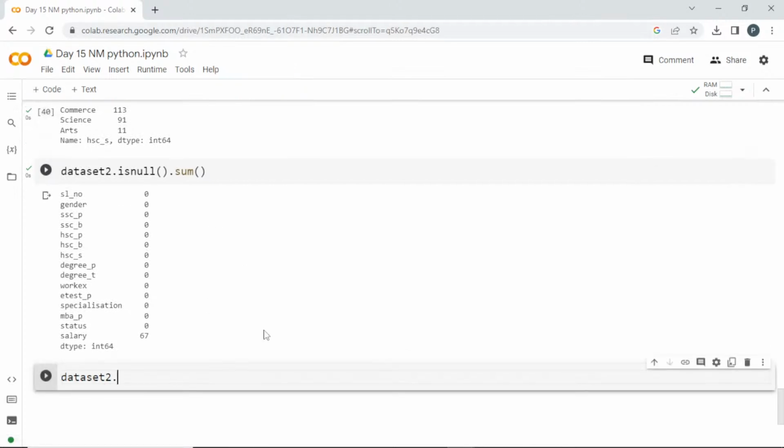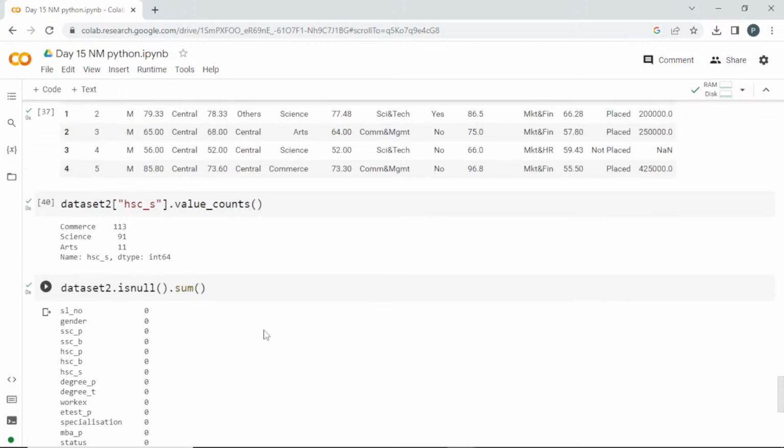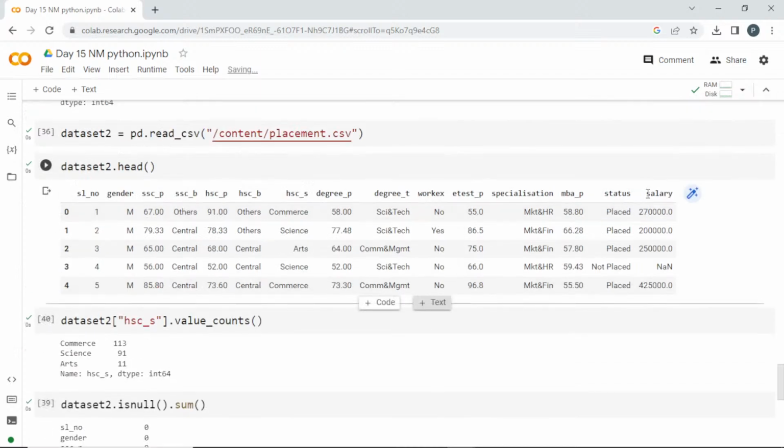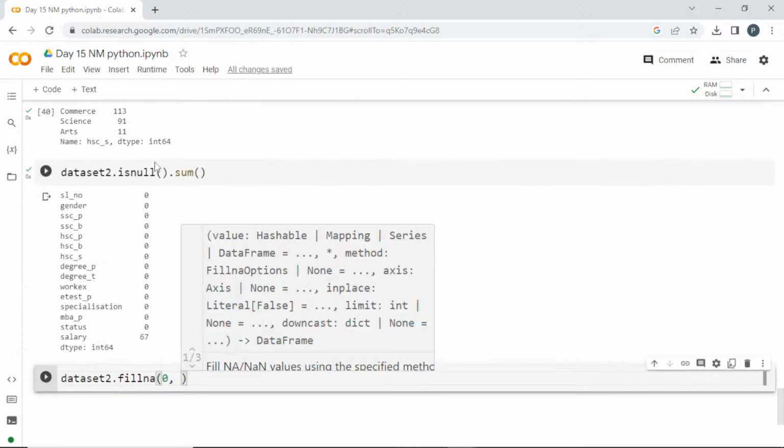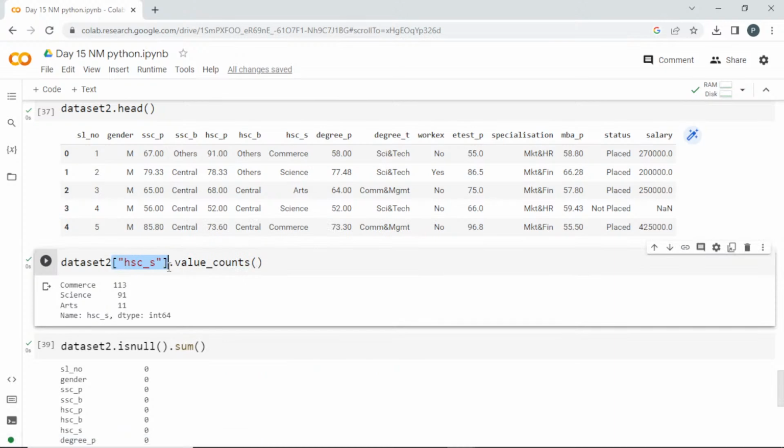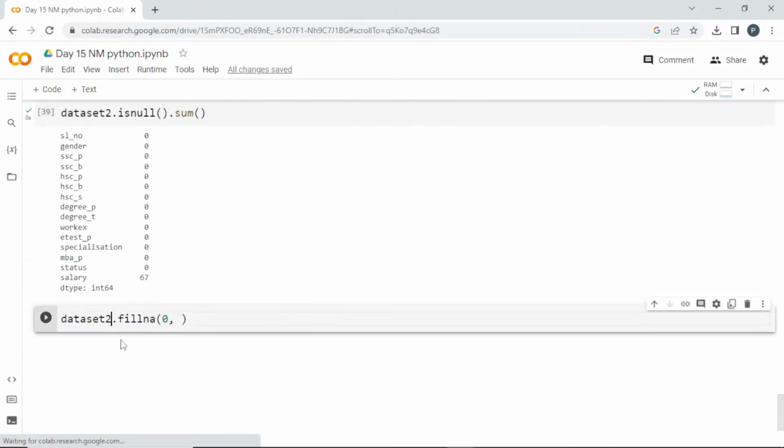Dataset2.fillna, and for example I am going to set 0. I am setting 0 in the salary column, so I can select that single column. The salary column alone has the null values, right? So I'll go with salary.fillna, inplace equal to True.